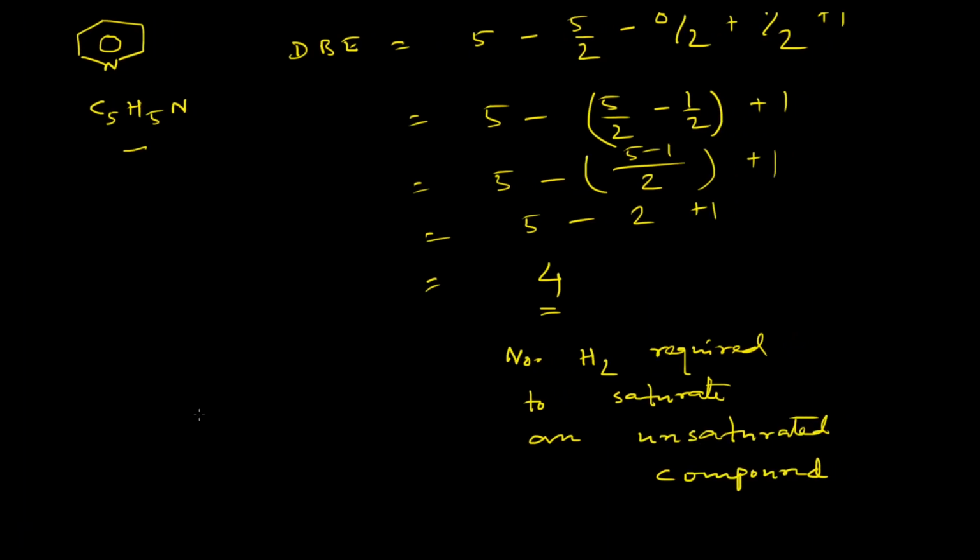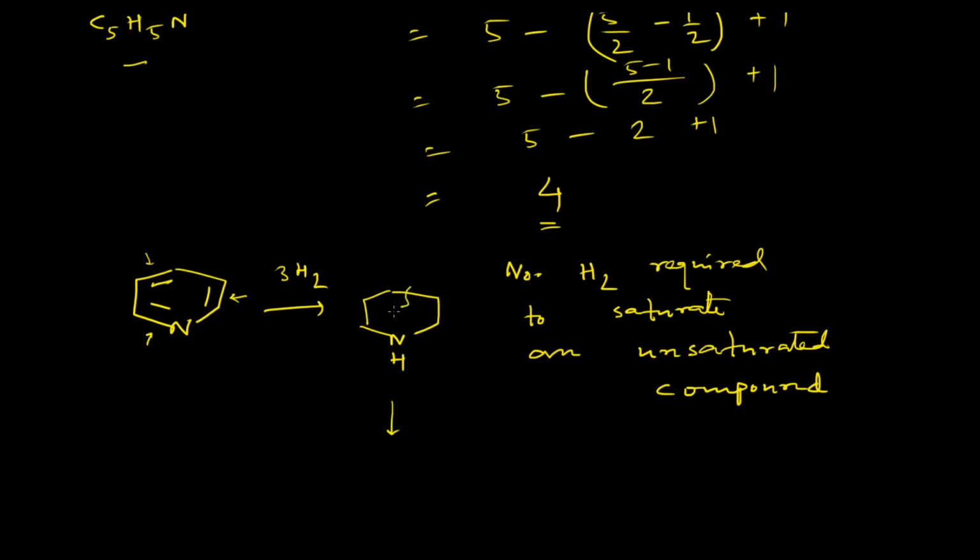How is it so? In the case of pyridine, if you simply add one hydrogen molecule across these double bonds, then to convert it into this molecule it requires 3 hydrogen molecules, one for this double bond, one for this, and another for this. And then